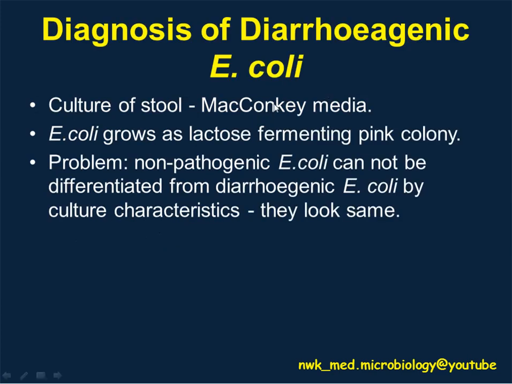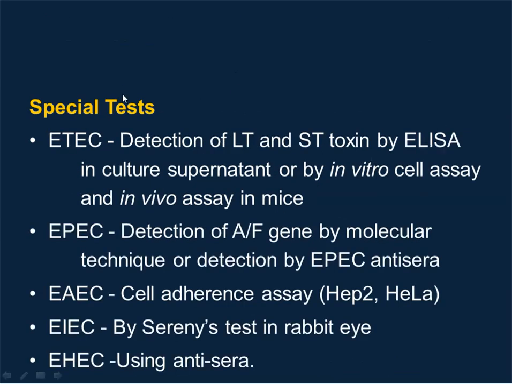How can we diagnose E. coli? It can be easily diagnosed by culturing them on MacConkey media, and because they are lactose fermenters, they'll produce pink colonies on the MacConkey medium. Other than this, we can also conduct special tests using ELISA, an antigen-antibody reaction, to differentiate the different types of E. coli.